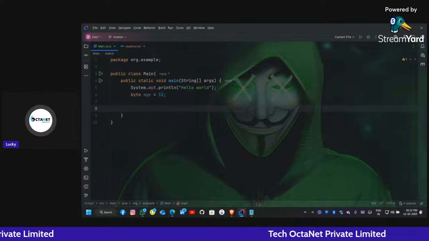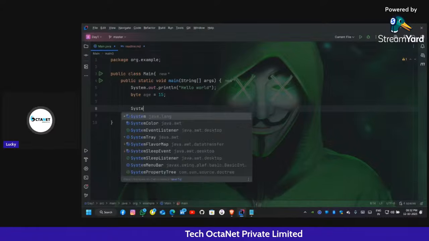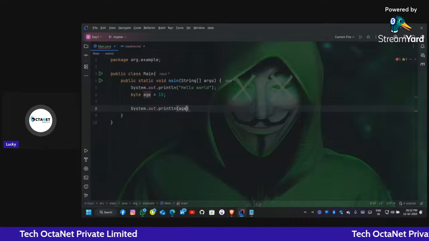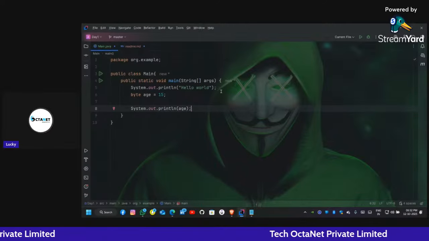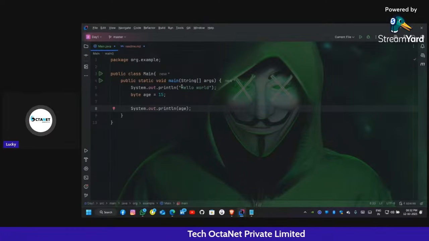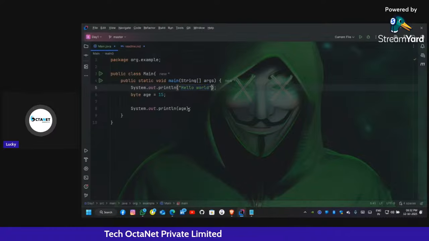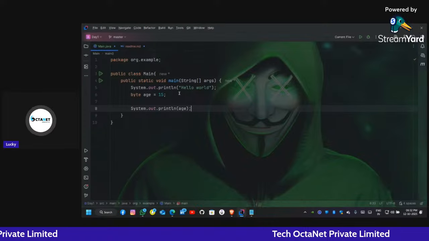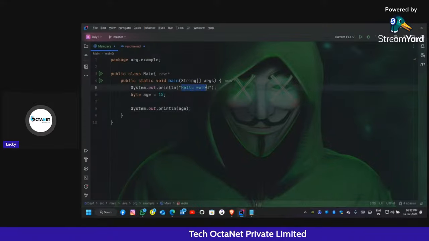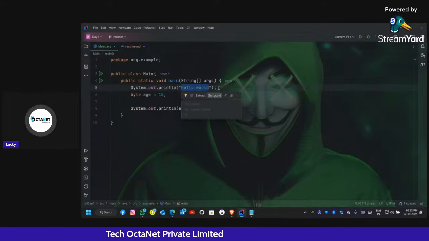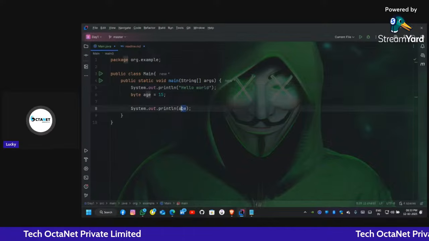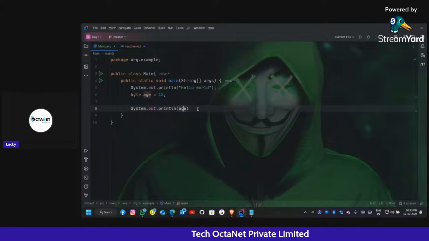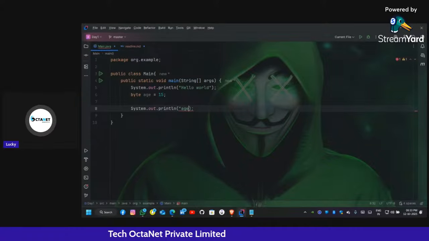So I can print the age. How to print the age? System dot out dot println, I can simply write the name age. Okay. So you guys have noticed the difference. Here I have written within the double quotes, and here I directly wrote the name without double quotes. So what is the difference? When I write this in double quotes, it is a string. But when I write age, it is a variable. So I don't need to use double quotes for variables. Let me just use the double quotes here.